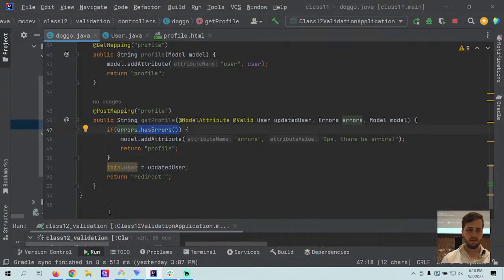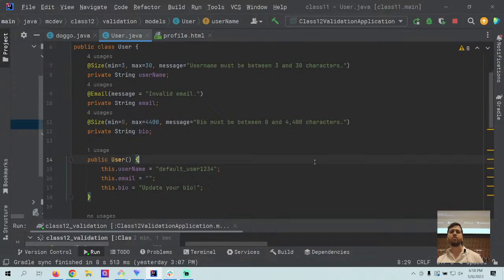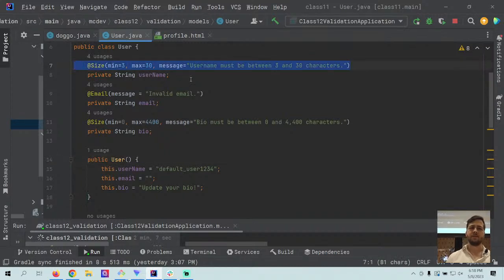All right. So as a recap, the most important thing to make any of this work, we need to start with our model. We need to get our validation in our model. And this is what our controller and our Thymeleaf view are going to reference.